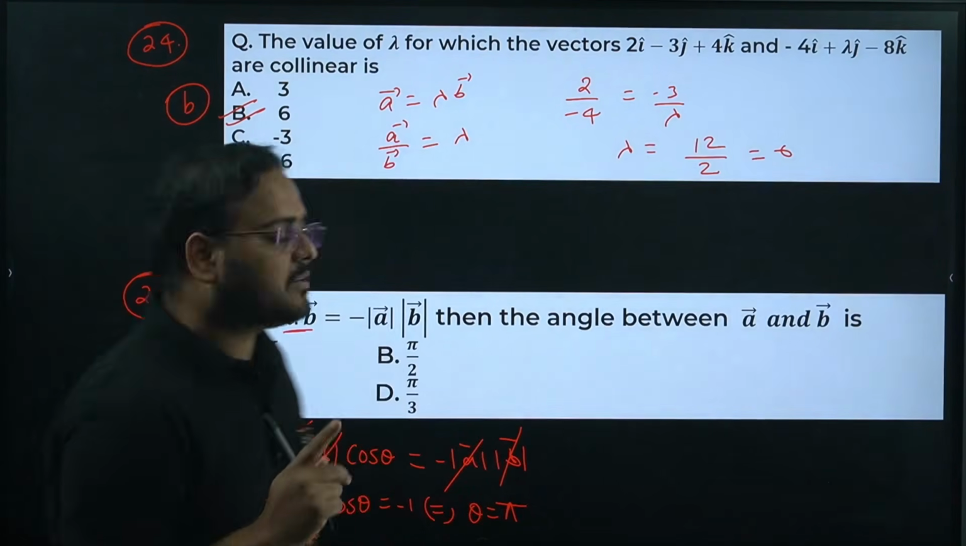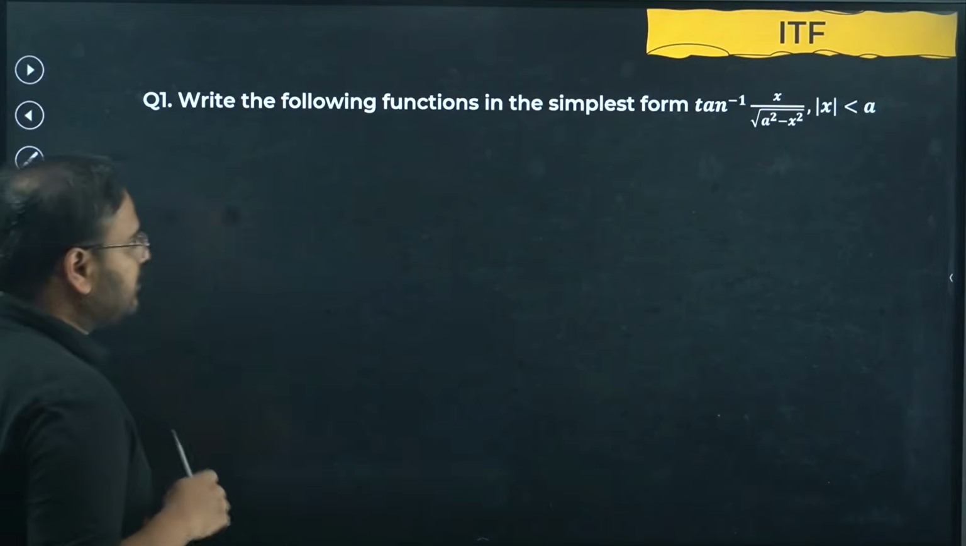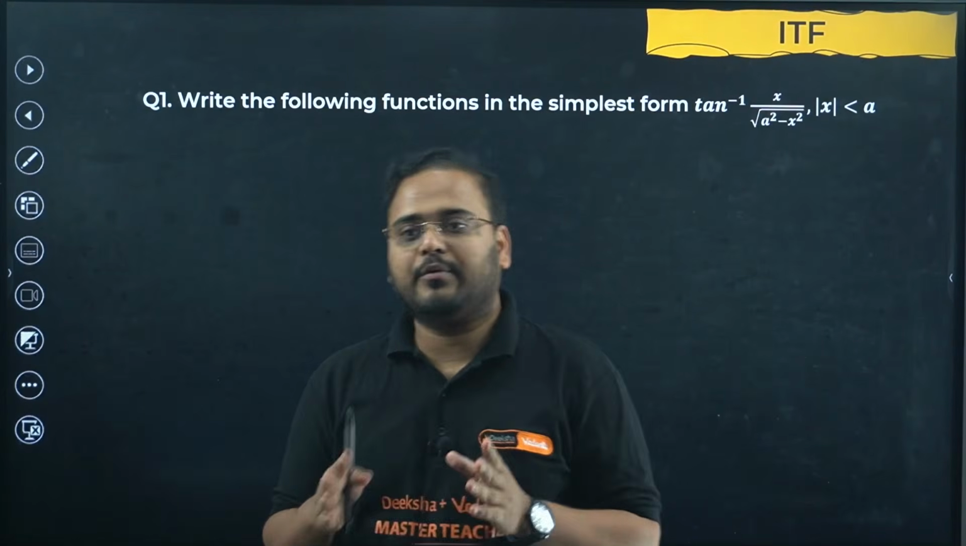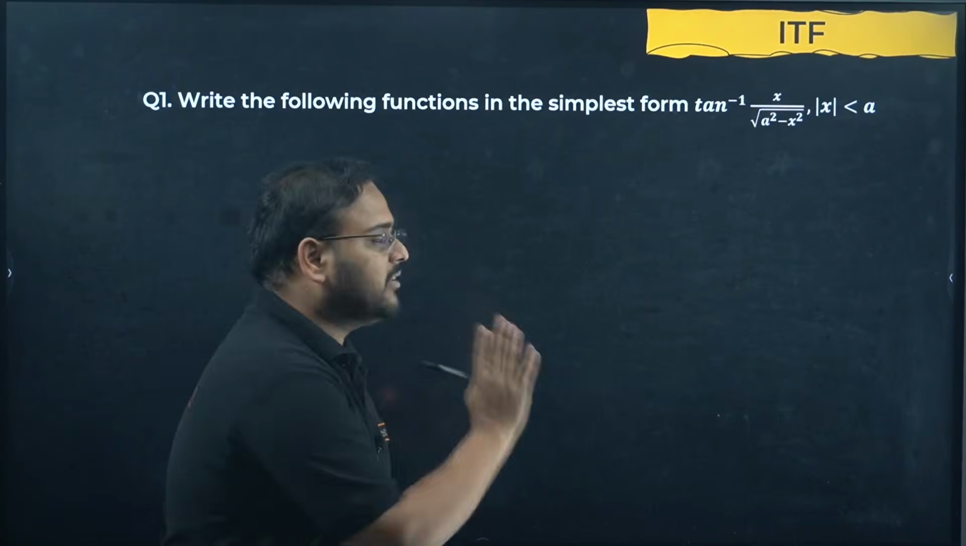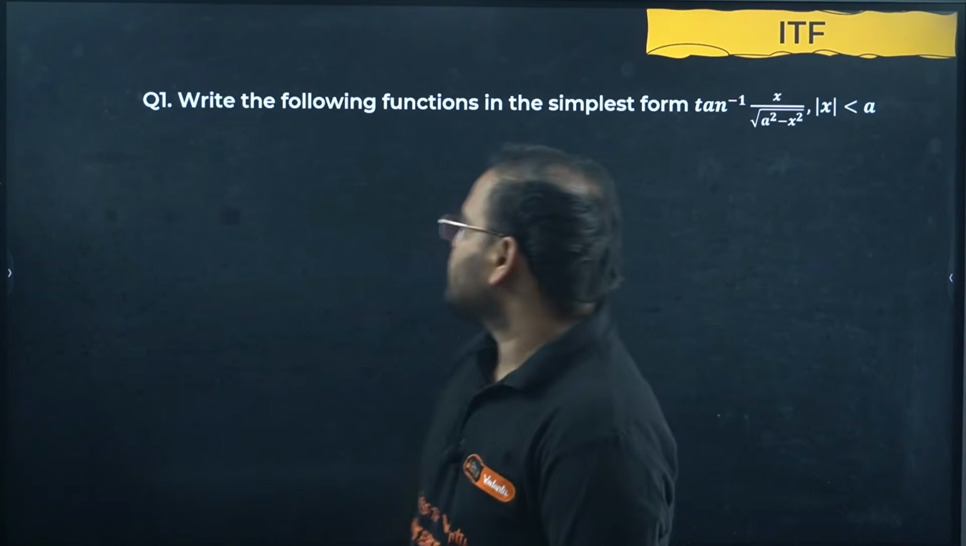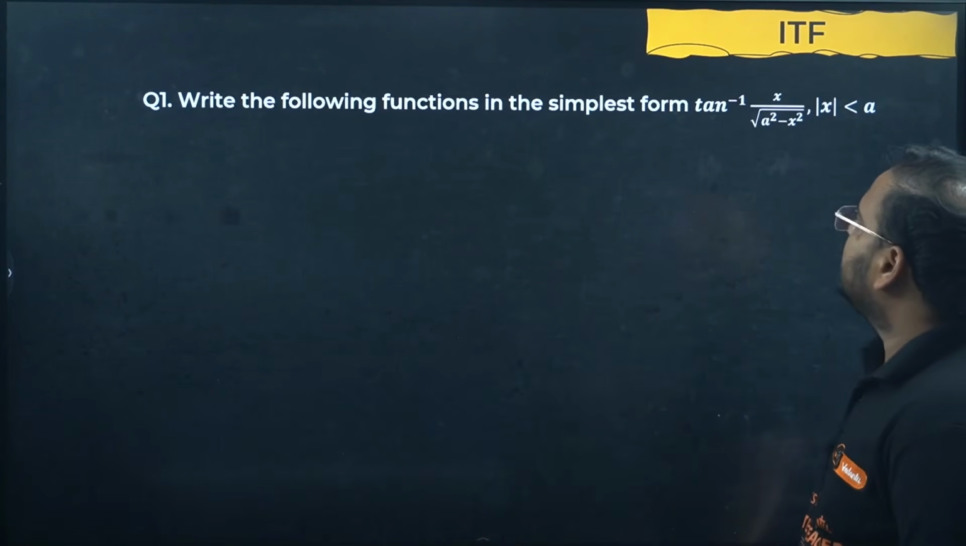Okay, 1 marker is clear. Moving on to next section, which is solving questions on 2 marker, 3 marker also we're going to take, starting with the ITF. Okay, write the following function in simplest form.